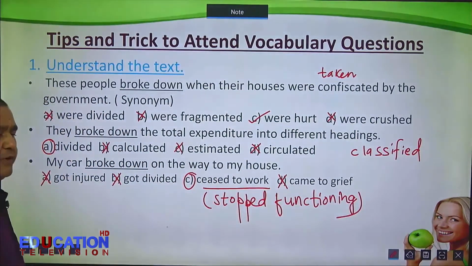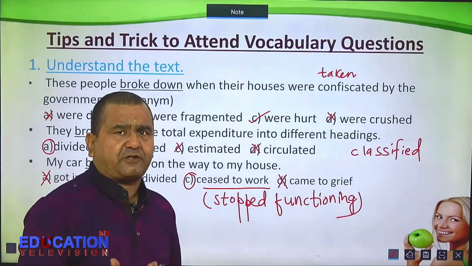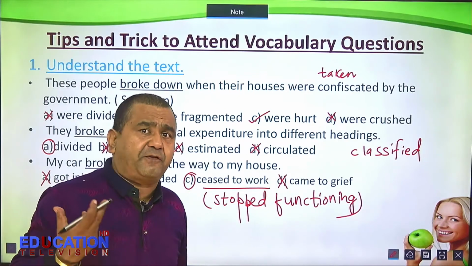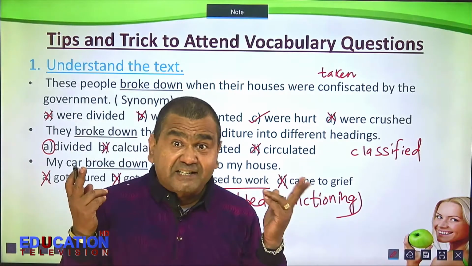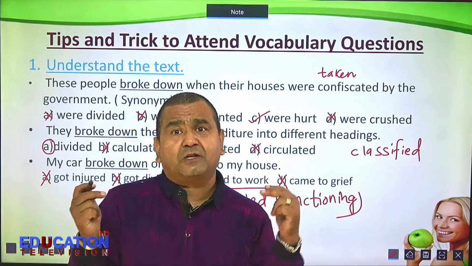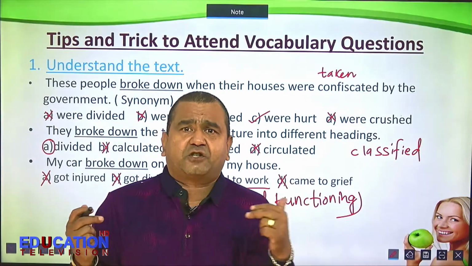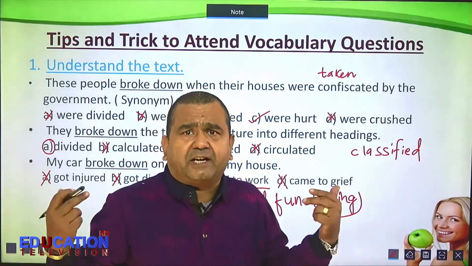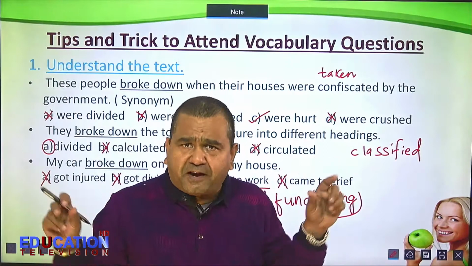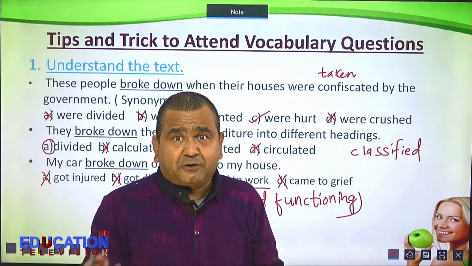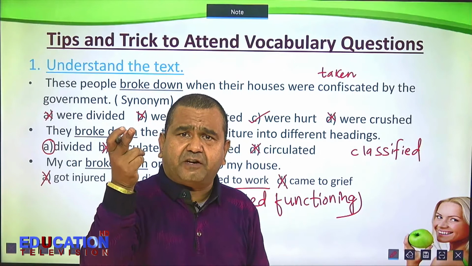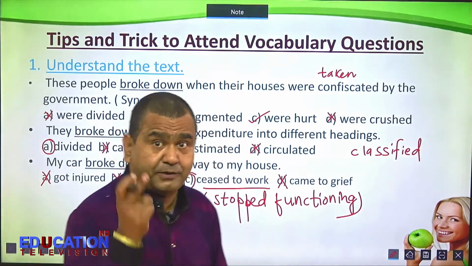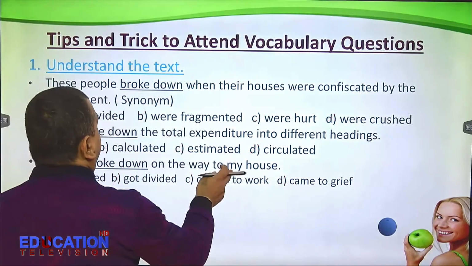So these three examples make it clear that one word can have different meanings. How can you understand the different meanings? You need to know the context. It is through the context that you can guess the meaning, or make out the meaning of the given sentence, phrase or word. So contextualization is very important. Understanding the context, I mean, is very important. Well, let us see the next one.